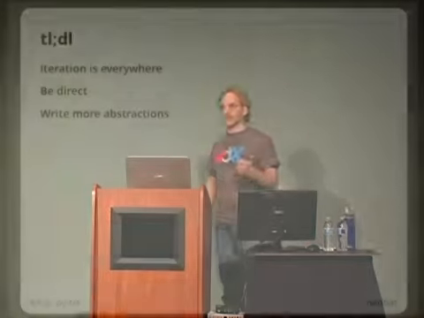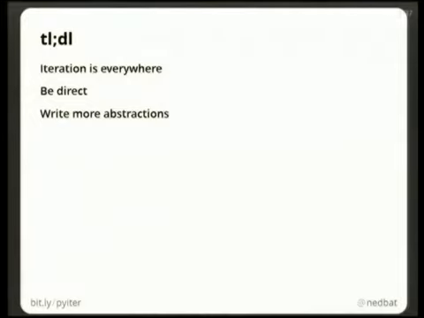If this talk is too long and you didn't listen, here's the summary. Iteration is in all of your programs. Python has very powerful tools for iteration. You can be very direct about your iteration. I'm going to show you examples of being weird about your iteration, and you should stop doing that. And you should write more abstractions.